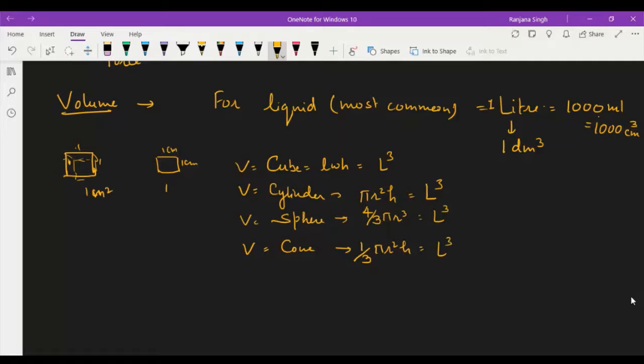All have a similar dimension, and the SI unit for volume will be meter cube, and you can change liter into the SI unit easily by this conversion factor.